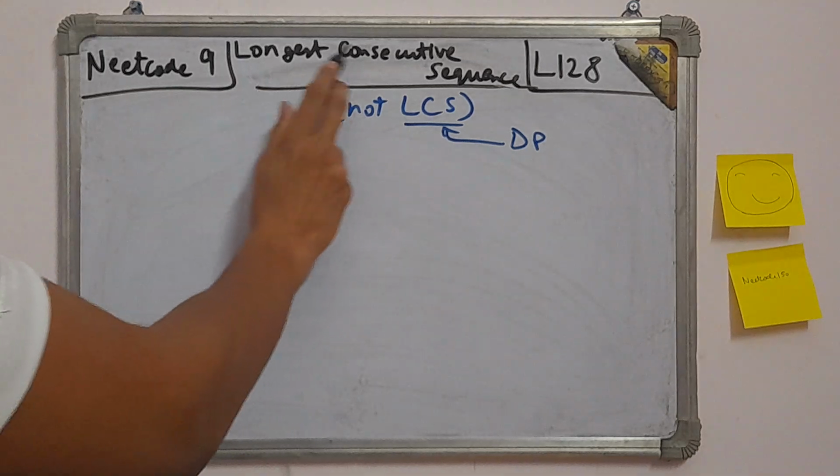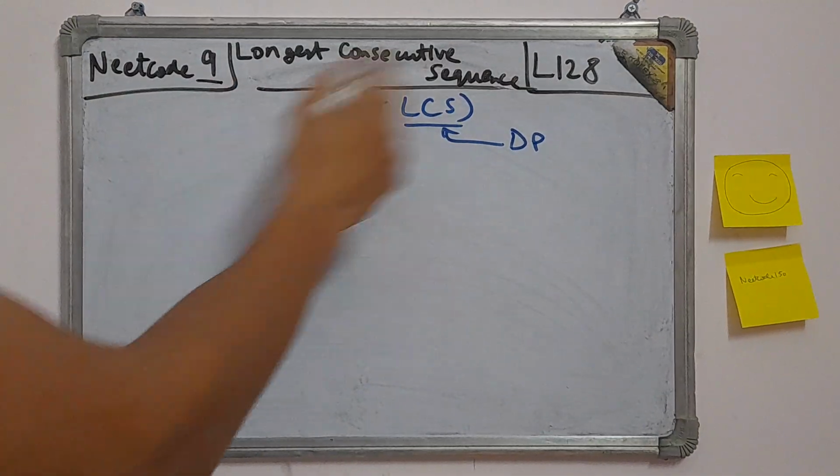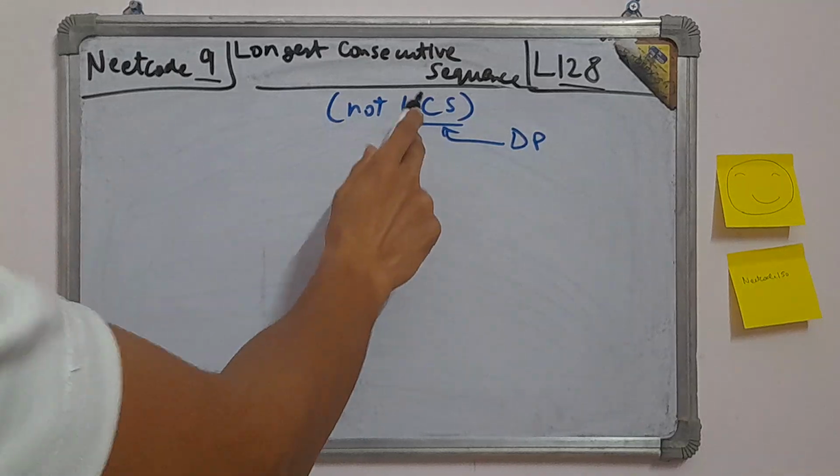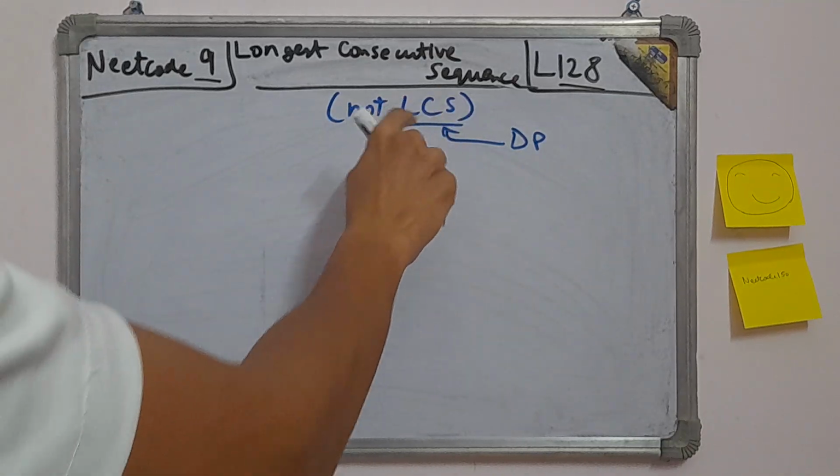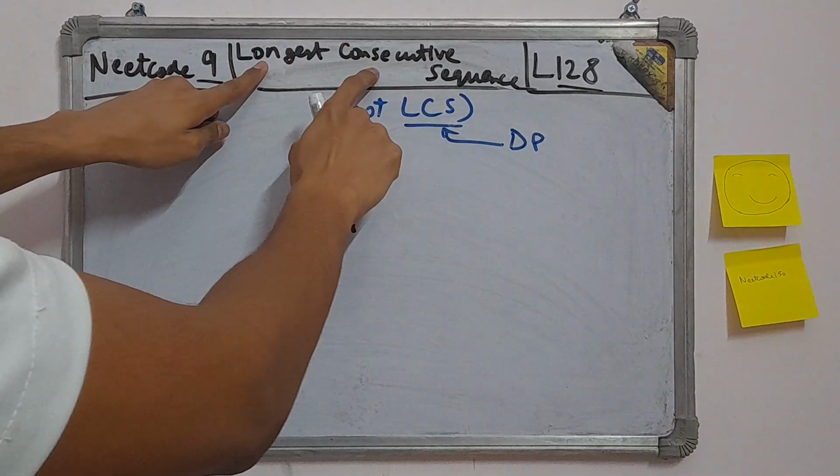So the question we're going to do today is longest consecutive sequence. It is the 9th question of our NeetCode playlist and the 128th question of NeetCode. Now note that this is not LCS. LCS is a DP question which is longest common subsequence. Here it is longest consecutive sequence.